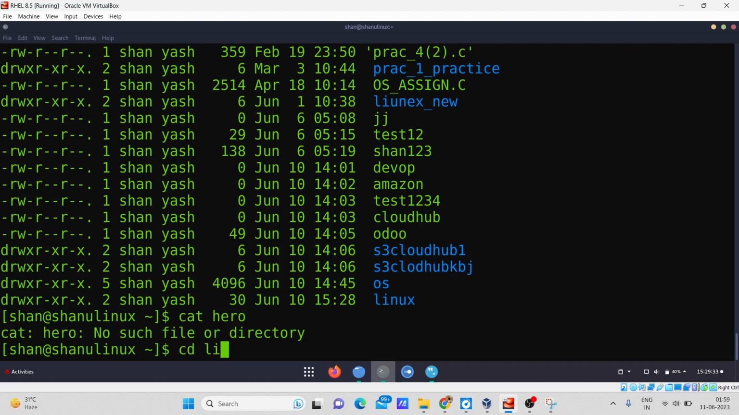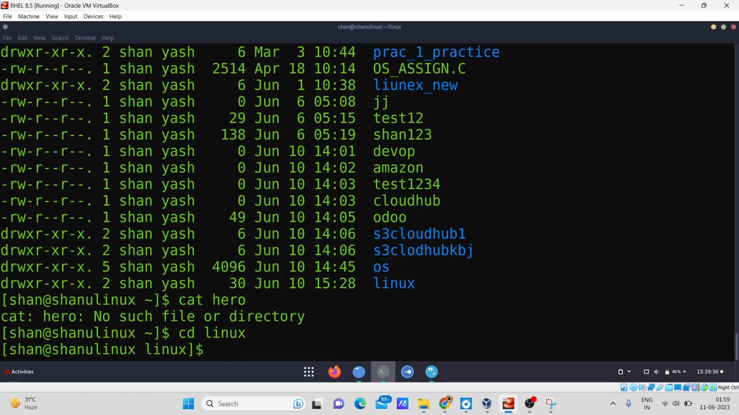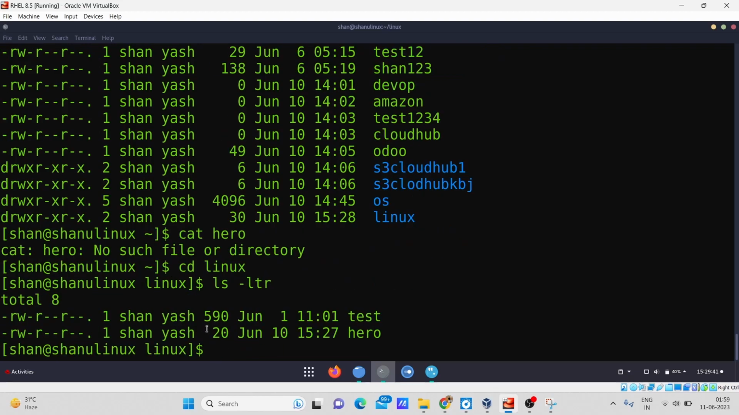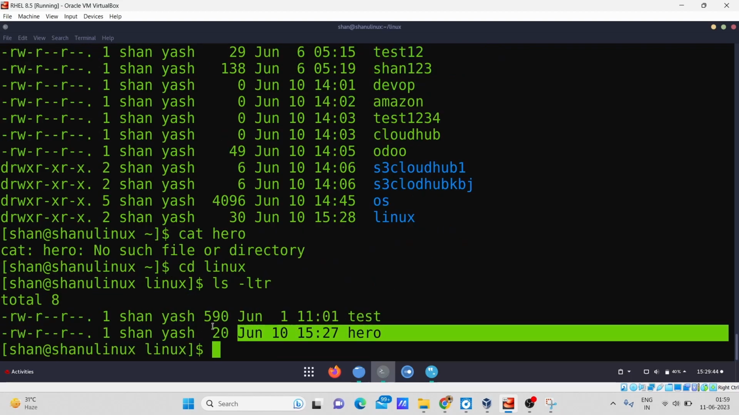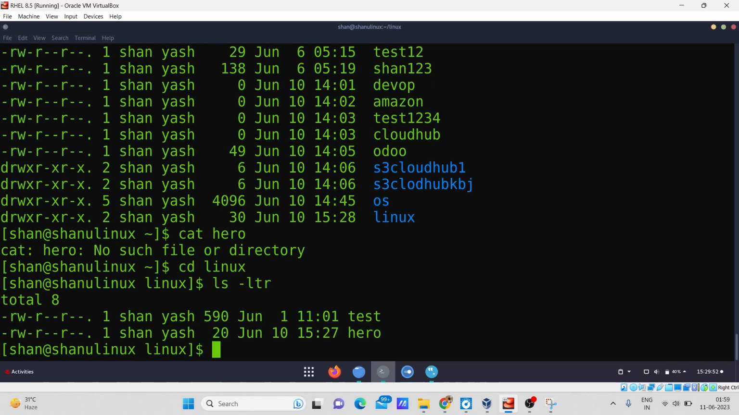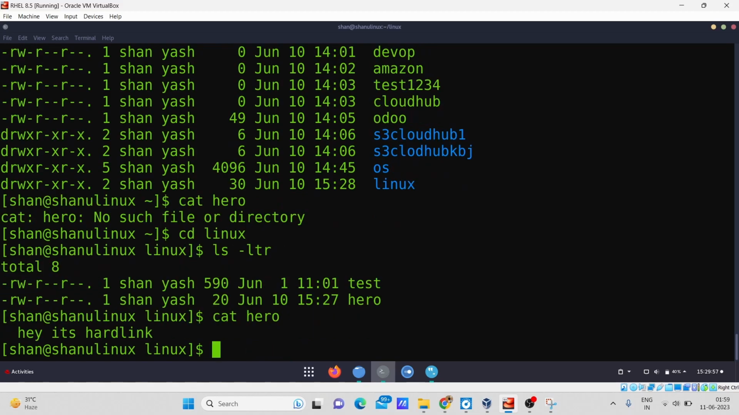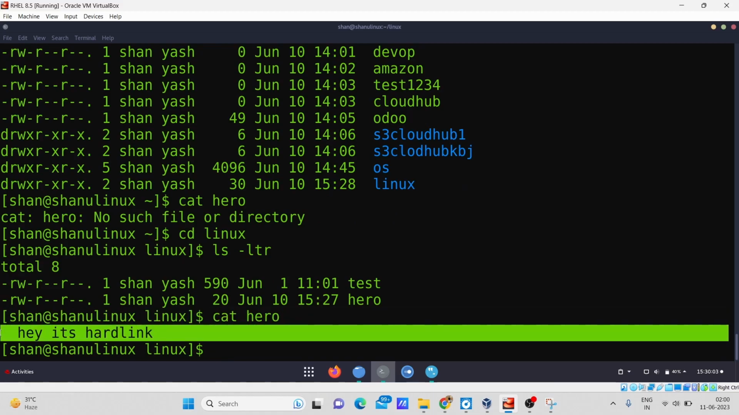But now I will go to the Linux directory, and there I will see whether it is removed or not. I will try the command ls -ltr, and you can see the file hero is still there. After removing it from the home directory, it is still there. Let's see the content, whether it is removed or not. After entering it, you can see the content is still there. The reason is that the content was still able to exist there because it is the hard link we had created. That is the main use of the hard link.